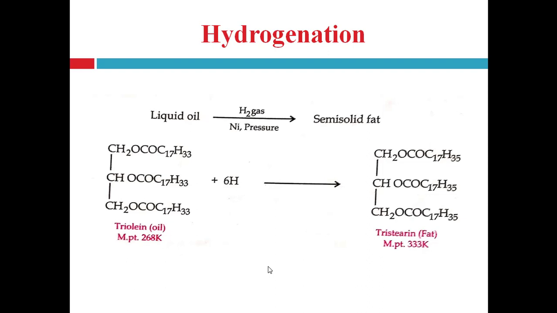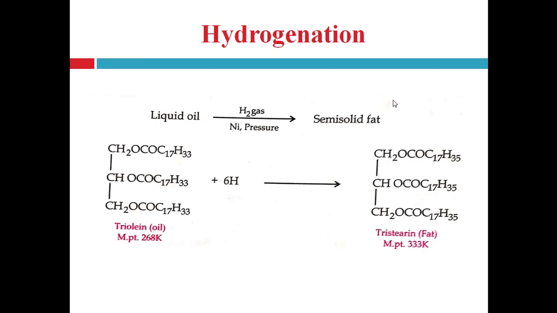So when hydrogen gas is passed through the liquid oil under pressure, using nickel as catalyst at high temperature, the oil gets converted into solid or semi-solid fat, because the unsaturated double bonds get saturated.